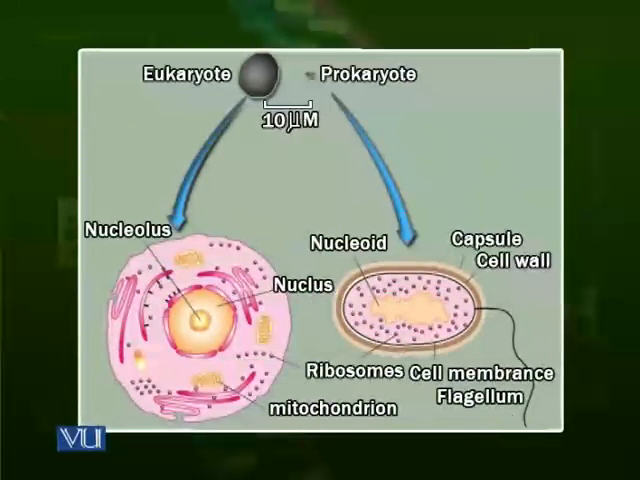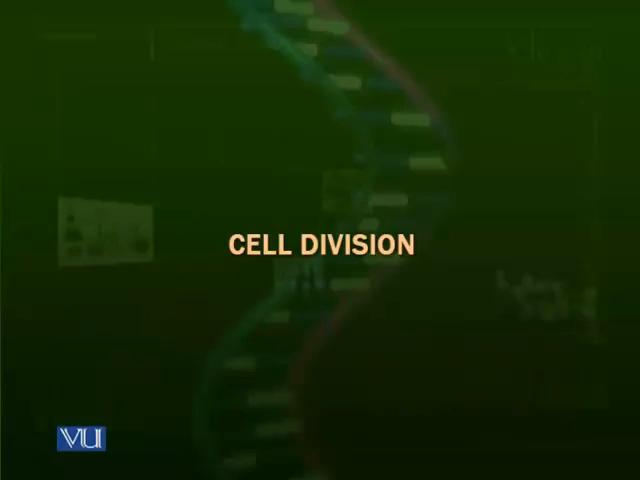We can see that both have a cell membrane. So here they are alike. They have a cell membrane. They have a nuclear material, chromatin material, and both have ribosomes, which are alike. Now we finished talking about the prokaryotic and eukaryotic cells, their comparison. Now we go ahead towards the cell division.